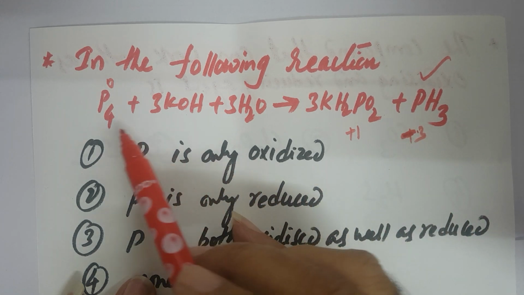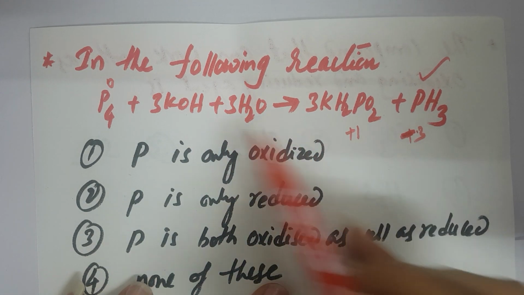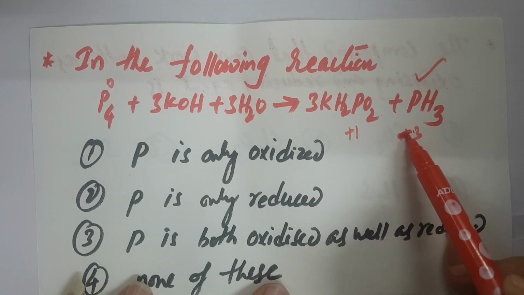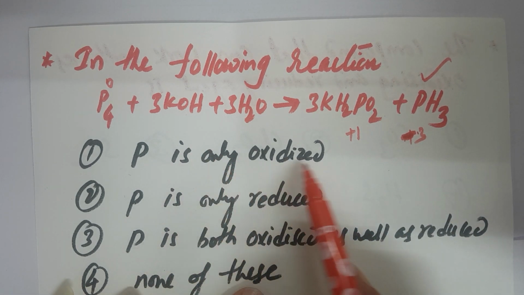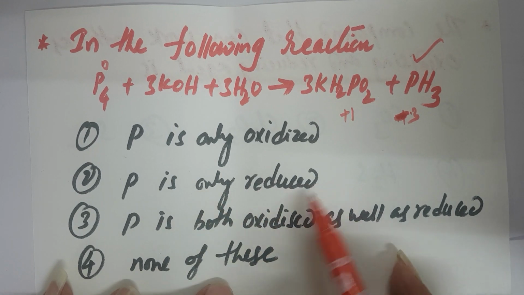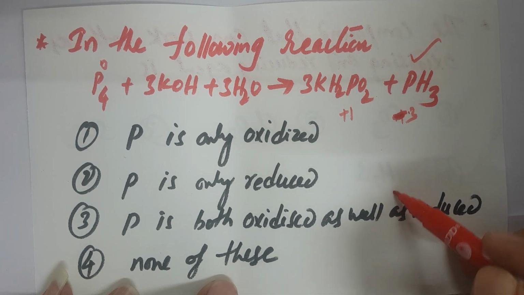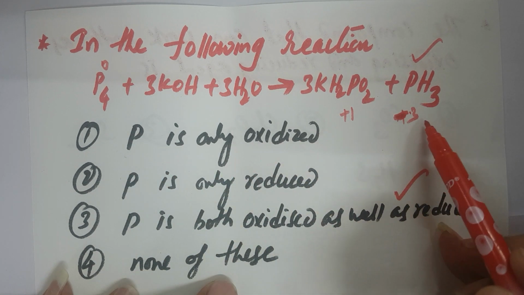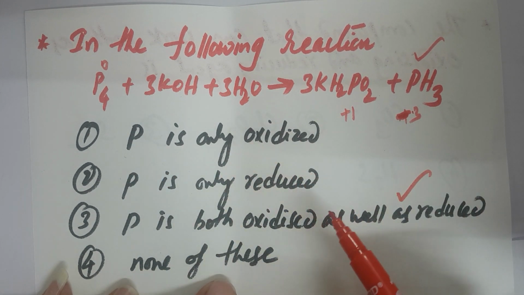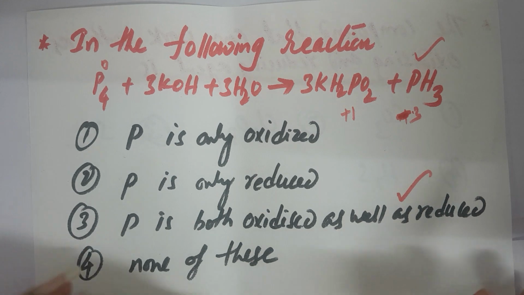So now you can simply find that 0 converted to +1 is oxidation, and 0 converted to -3 is reduction. So in this reaction, the first option says phosphorus is only oxidized, the second says only reduced, and the third says phosphorus is both oxidized as well as reduced. The answer is the third. 0 converted to +1 is oxidation, 0 converted to -3 is reduction. This is also an example of a disproportionation reaction. In this reaction, phosphorus is involved in both oxidation as well as reduction.